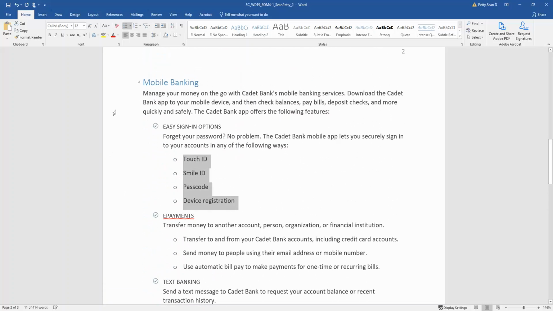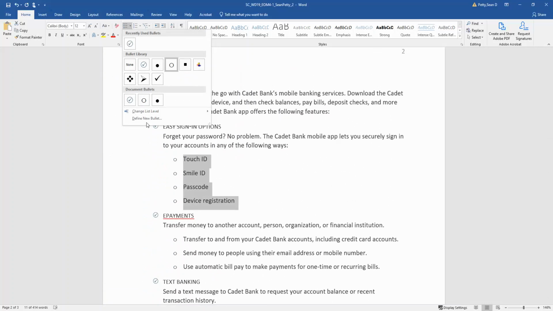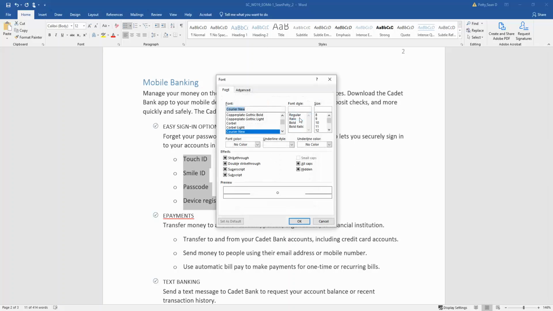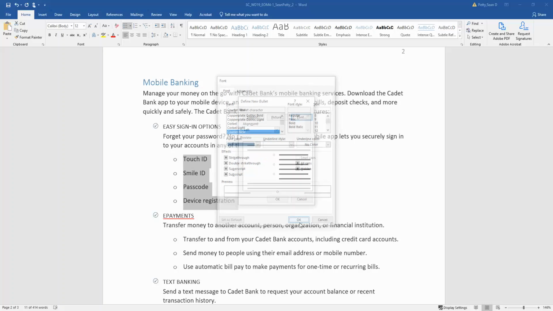We're going to define another new bullet. So to do that, I'm going to select this drop down and we're going to define a new bullet. Now here you'll see we have some options here, but what we really want to do is adjust the color of this bullet. So we're going to keep it what it is right now, this default here. But I'm going to come over here to font color and we're going to find ice blue darker 50%. So ice blue accent 1, 25, ice blue darker 50%. I'm going to go ahead and click OK.